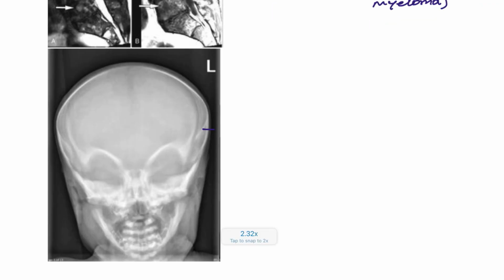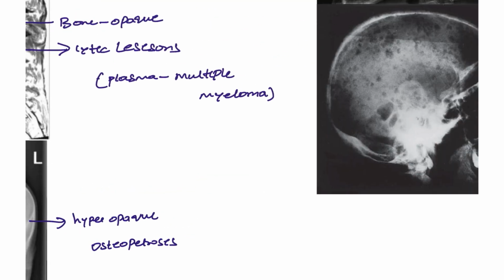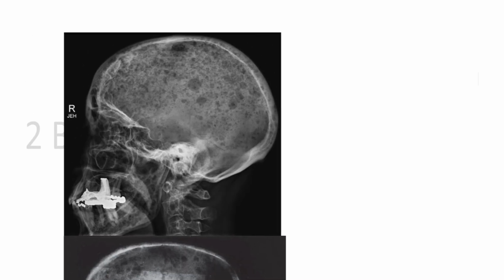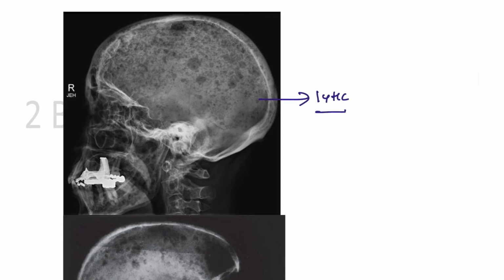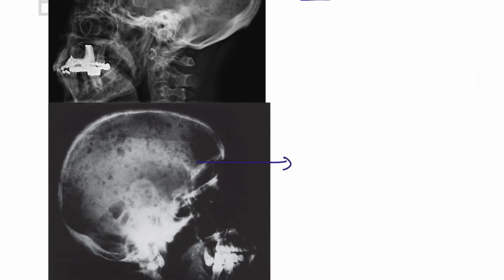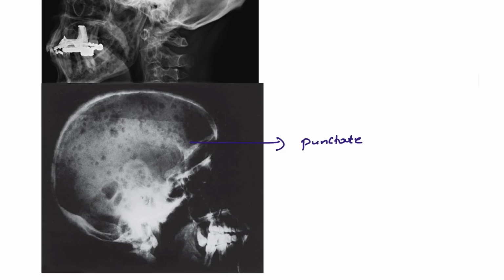And here you can see bone has to be opaque, but here it is hyper opaque. Hyper opaque is seen in osteopetrosis patients, bone within bone conditions. Next, another lytic condition, here you can see this punctate mark that you can see, punctate hemorrhages, or we can also call this a salt and pepper appearance.